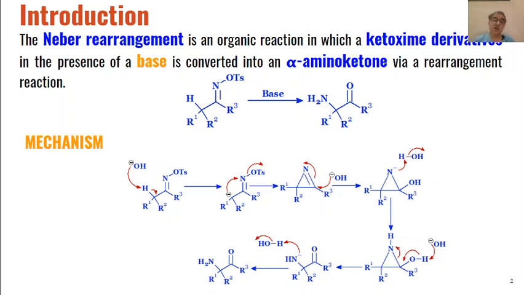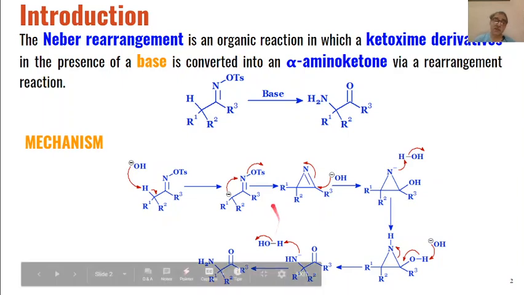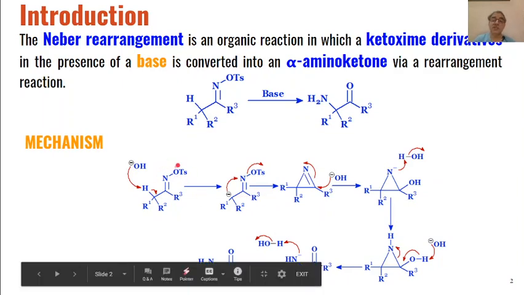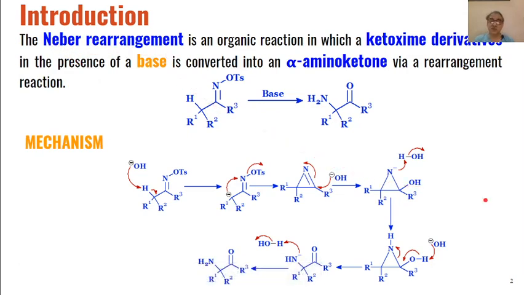So this is how the derivatives of ketoximes which have a good leaving group attached to the nitrogen are converted into alpha amino ketones through azirines as intermediates. All the reactions which involve this type of conversion are called the Neber rearrangement.